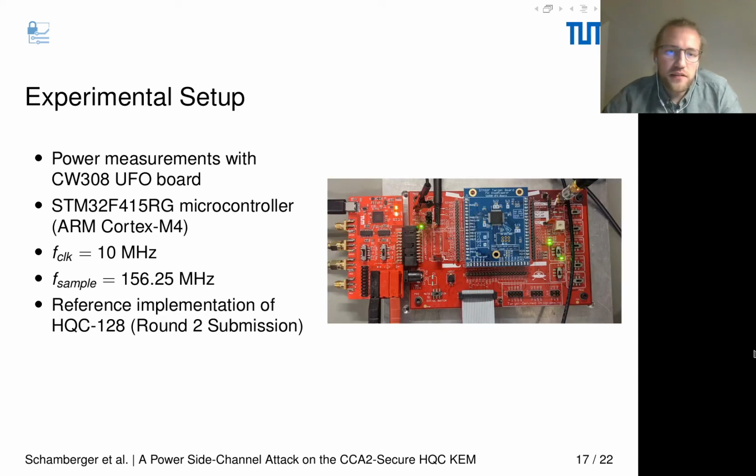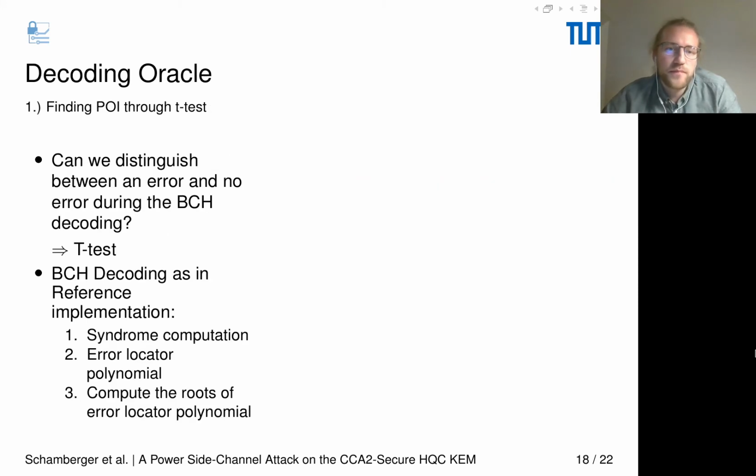Our experimental setup consists of power measurements on a CW308 UFO board with an STM32F415 microcontroller. It has an ARM Cortex-M4 core. We use a clock frequency of 10 MHz and a sampling frequency of 156.25 MHz. We attack the reference implementation of HQC, the round 2 submission version.